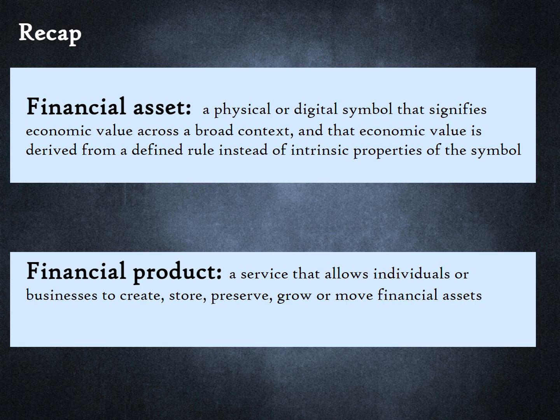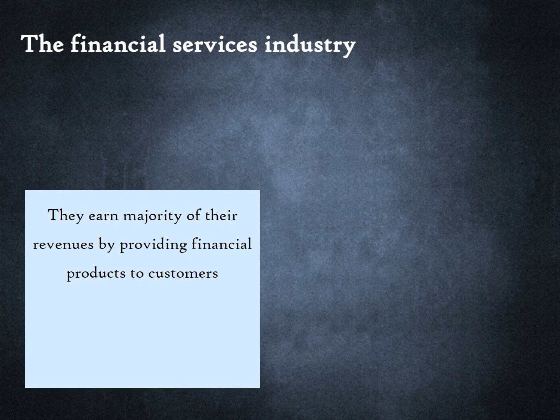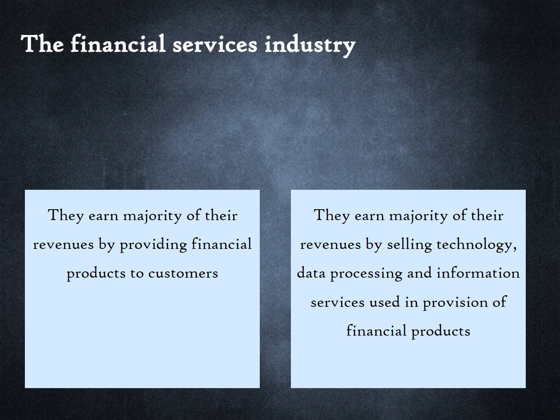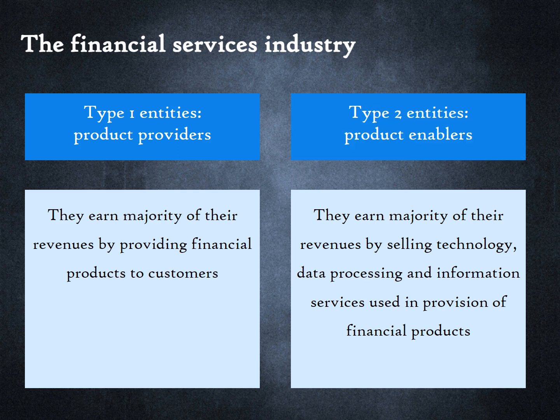We are now ready to define what is meant by the term, the financial services industry. The financial services industry can be defined as consisting of participants who earn majority of their revenues in one of 2 ways. 1. They provide financial products to customers. 2. They sell technology, data processing, and information services used in provision of financial products. A credit card issuing bank is a financial product provider. A credit scoring agency is a product enabler. For the purpose of this course, we will refer to product providers as Type 1 entities and product enablers as Type 2 entities. Type 2 entities sell to Type 1 entities.